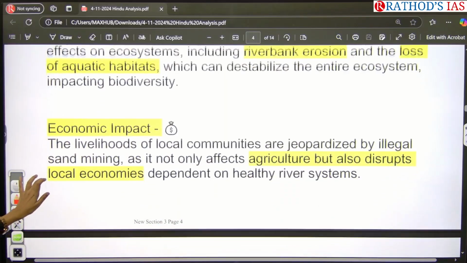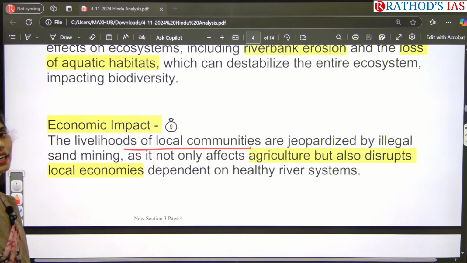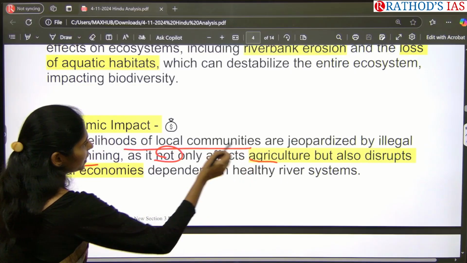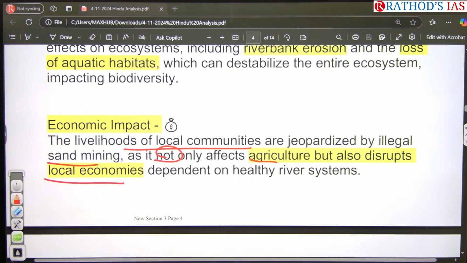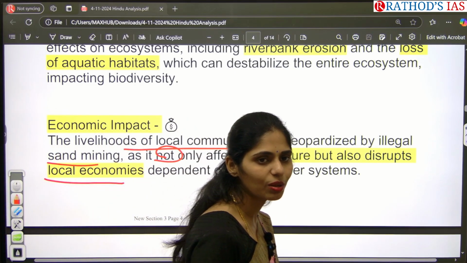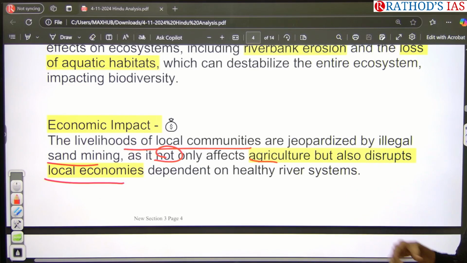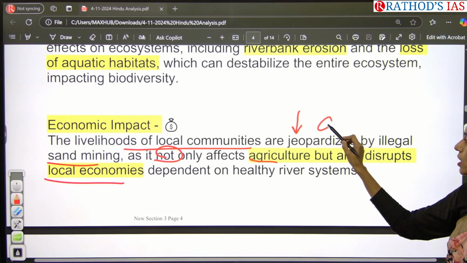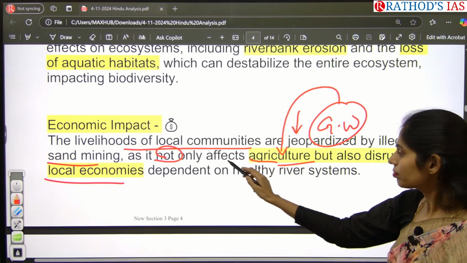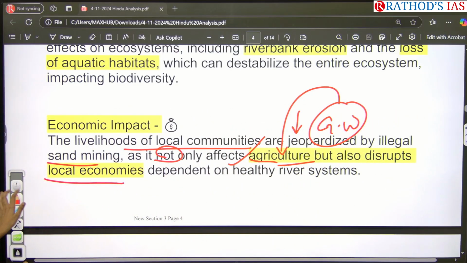Okay, so what is the economic impact? Here the livelihoods of local communities are getting affected by this illegal sand mining, because it is not only affecting agriculture, it disturbs the local economies. How will agriculture be affected? Whenever we remove this excess amount of sand or go for illegal sand mining, there will be no percolation of groundwater. Whenever there is no groundwater, can we go for proper agriculture? No. So this is one important thing. For this, we need a very healthy reward system.